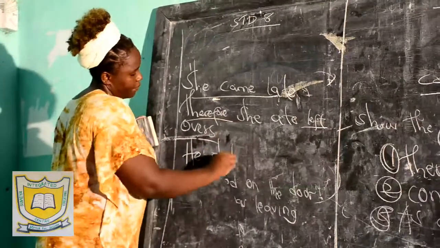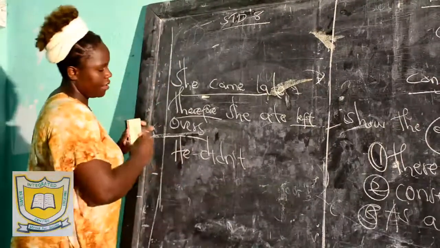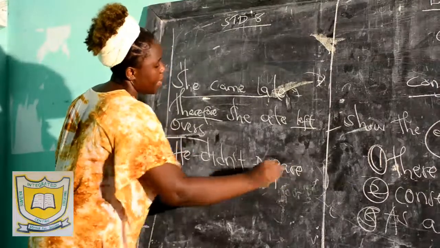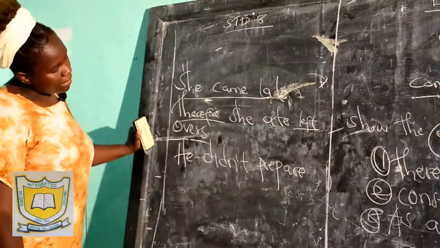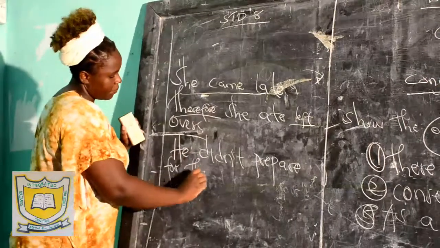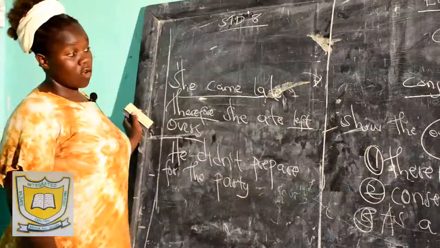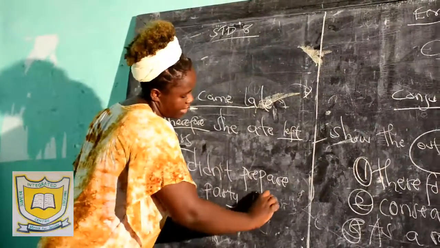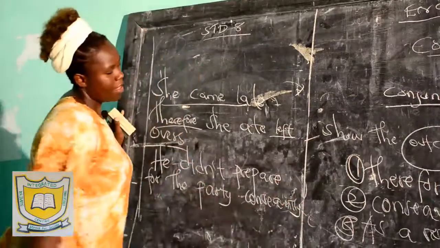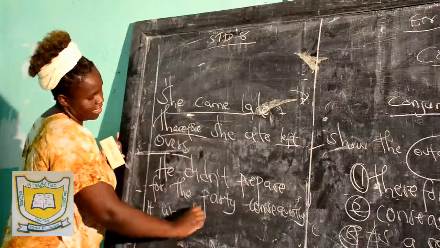Or I can have a sentence and say, he didn't prepare well. Let's say he didn't prepare for the party. Consequently, it was dull.